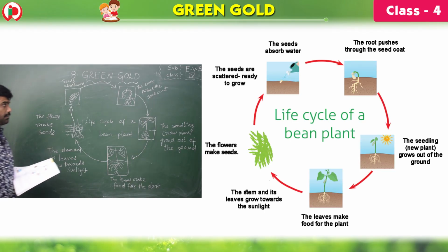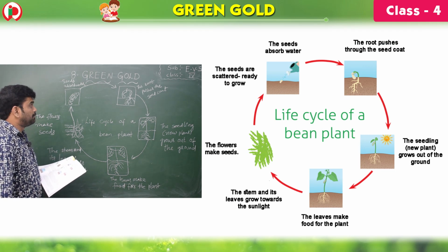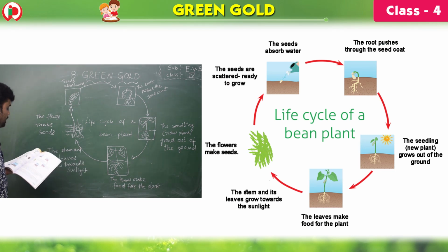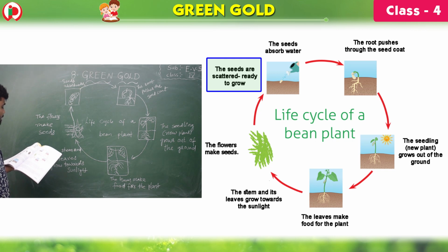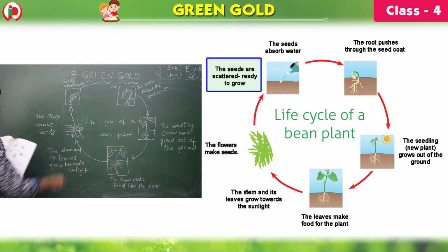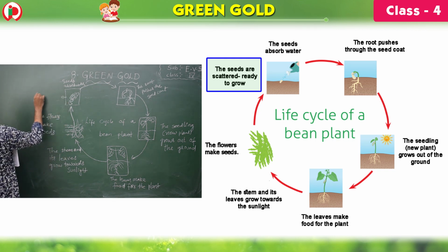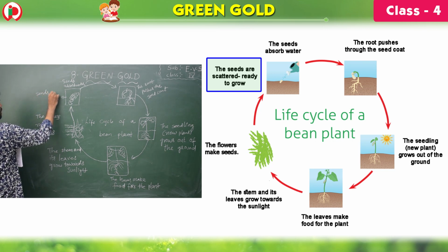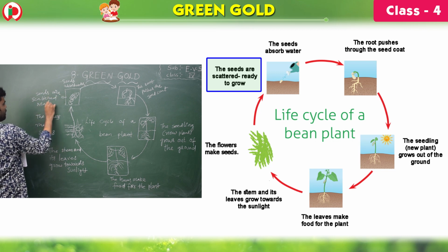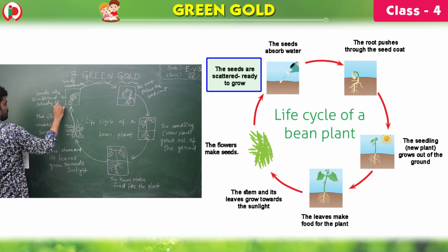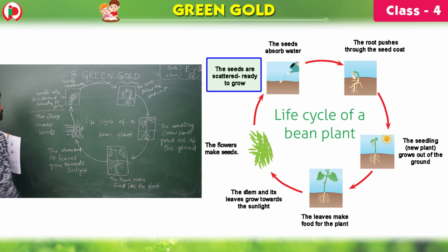Children, now see, we have one more life cycle of a bean plant. See, the first stage, the seeds are scattered, ready to grow. So, these are the seeds. The seeds are scattered, ready to grow.